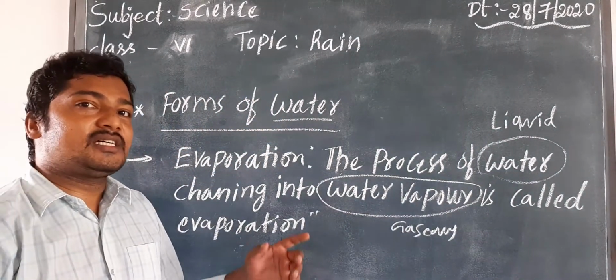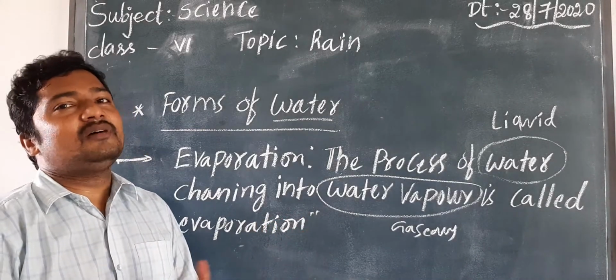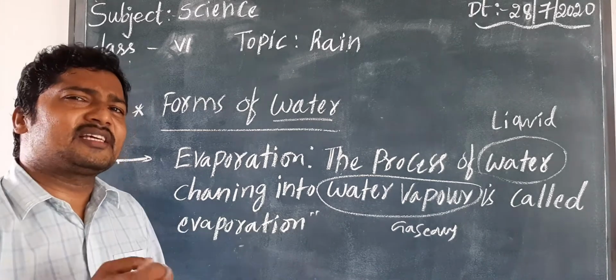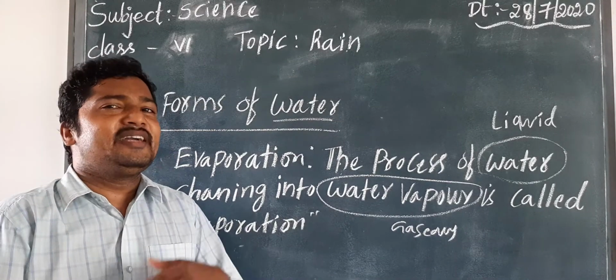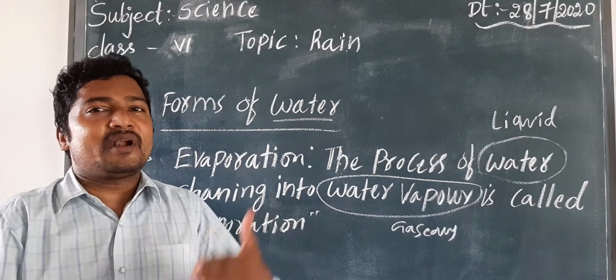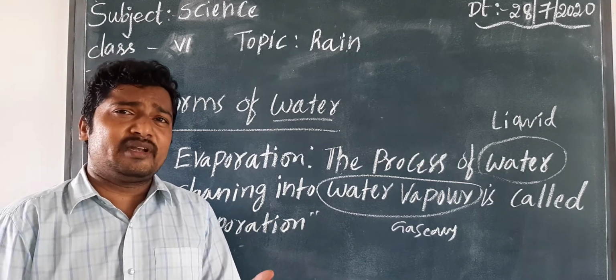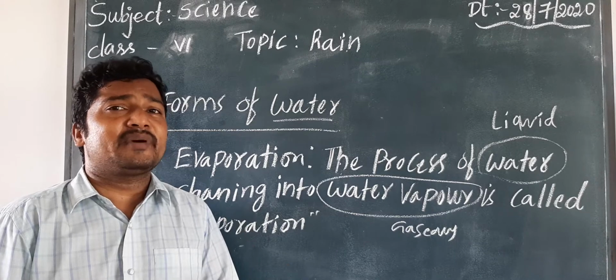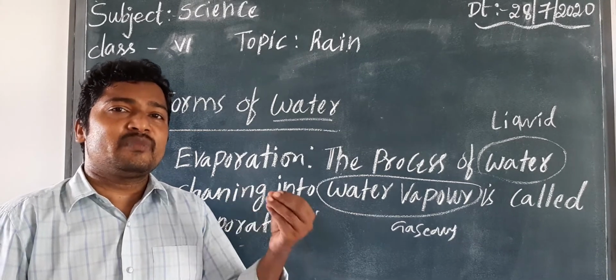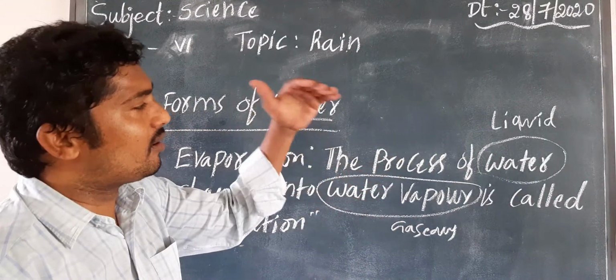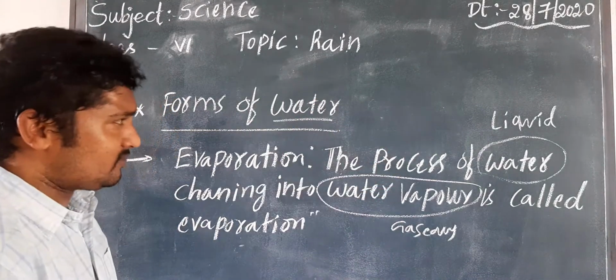Already we discussed the states of water. When water is given some temperature, it changes from one state to another state. Like when solid water is given some temperature, it changes into liquid form. The same phenomenon or method applies here also.